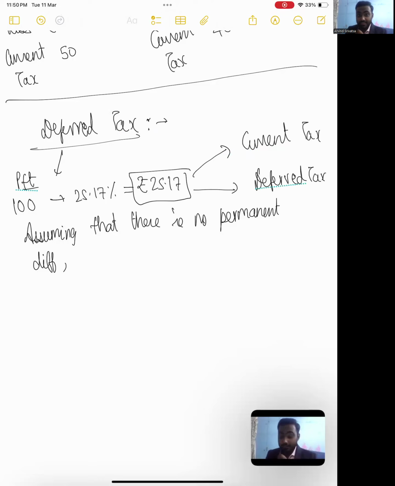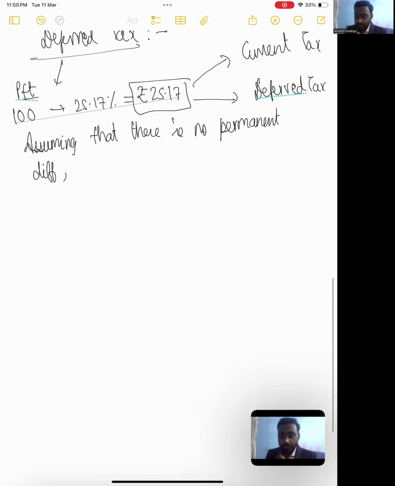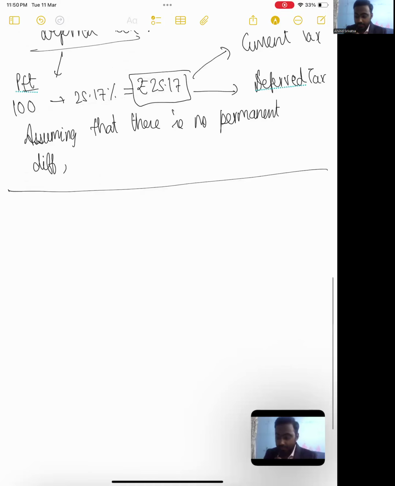Like for example, CSR is a permanent difference item in case of a company that opts for alternate tax regime. In such a case, the rate which we take, that is 25.17, and the rate which we apply on the book profit will perfectly equal the current tax plus deferred tax total. How is this possible? Yes, let's take an example. Let's take a very simple example.